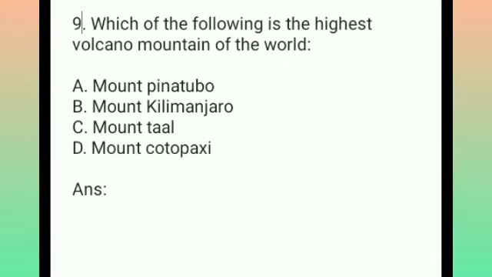We have come to the 9th question, and I'm going to finish this video as soon as possible because it's taking too much time. The 9th question is, which of the following is the highest volcanic mountain in the world? The options are Mount Pinatubo, which is in the Philippines, and Mount Kilimanjaro, a very famous mountain, the tallest in Africa, in Tanzania. Mount Taal is also in the Philippines, and Mount Cotopaxi is in Ecuador. And your 10 seconds starts.